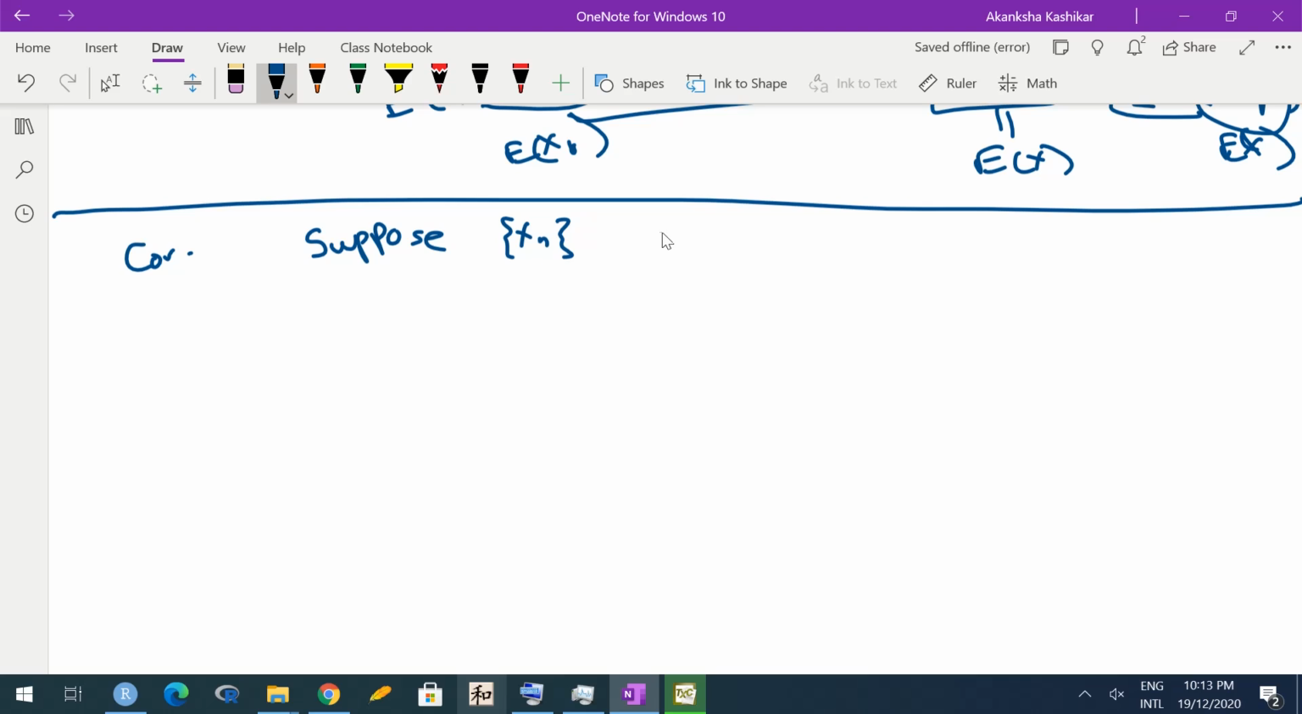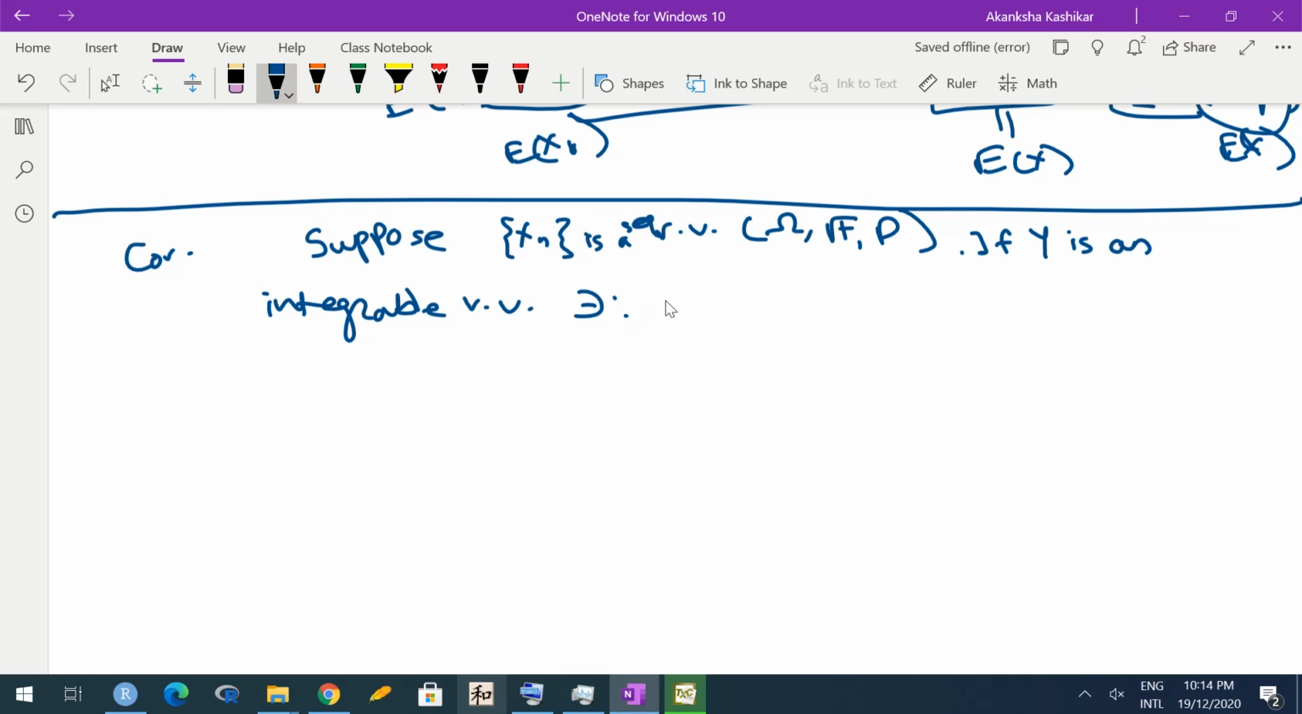xn is a sequence of random variables defined on again omega, F, P, and now if Y is an integrable random variable such that mod xn is less than or equal to Y, and xn converges to x almost surely, then expected xn converges to expected x.